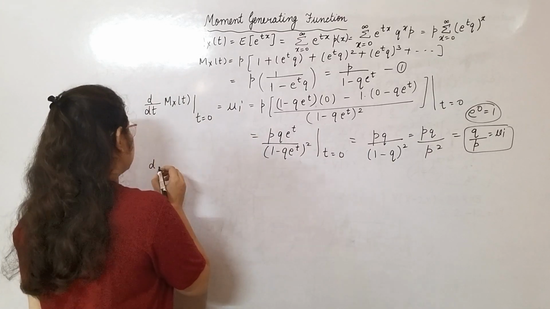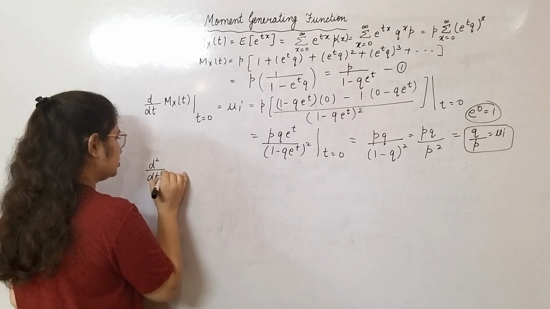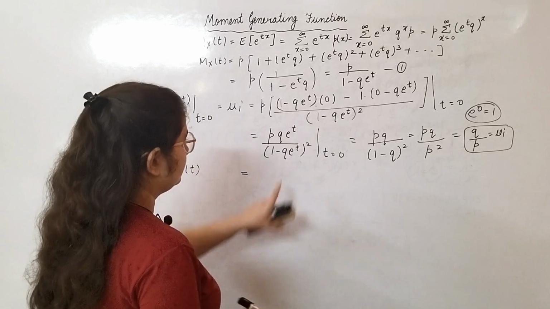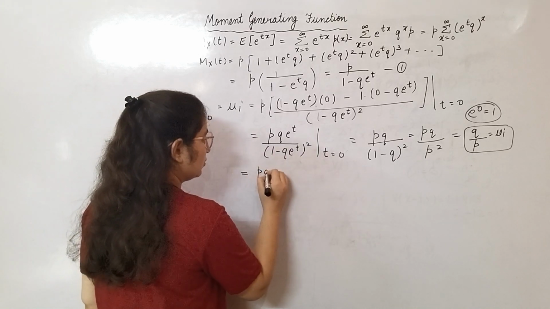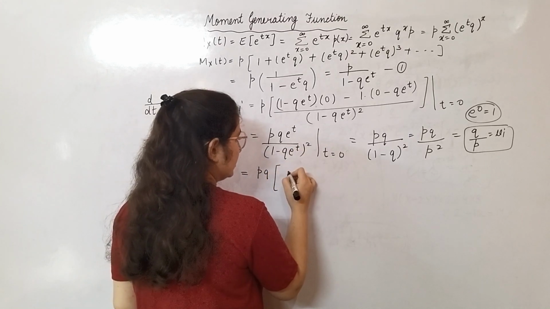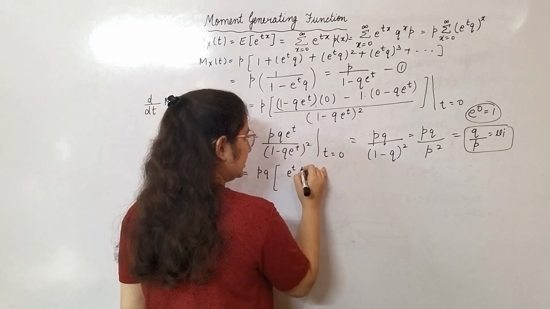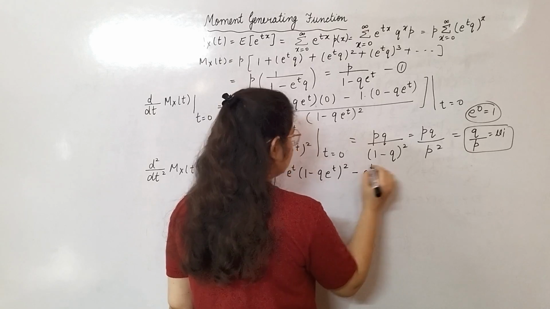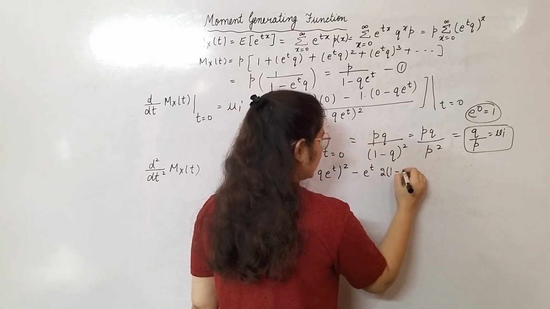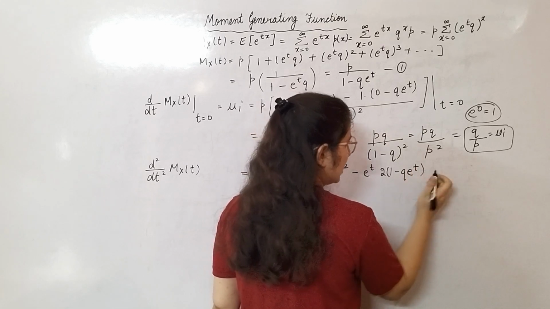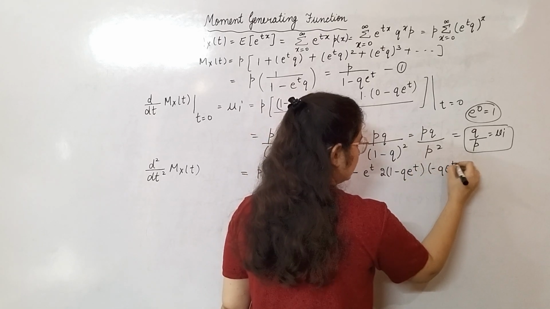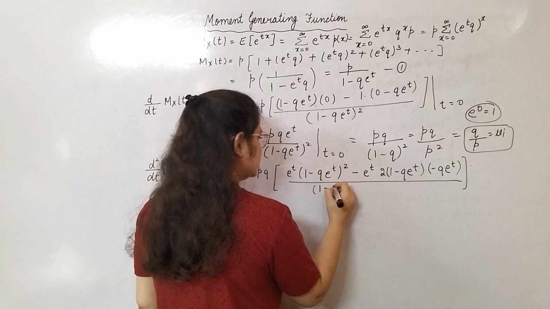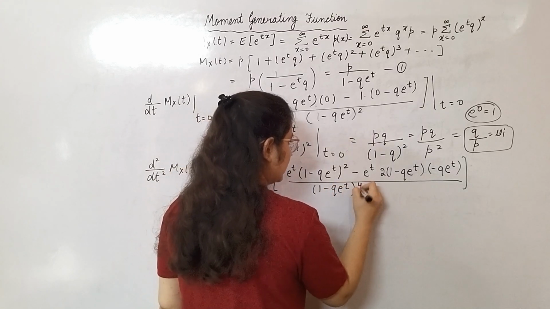Now for the second derivative, d2 by dt2 of M_X(t). This will be the second derivative of this term: pq as it is, derivative of e to the power t, denominator as it is, minus the numerator term as it is, differentiation of the denominator gives 2 times (1 minus q e^t), and differentiation of this part is 0 minus q e^t, divided by 1 minus q e^t raised to the power 4.